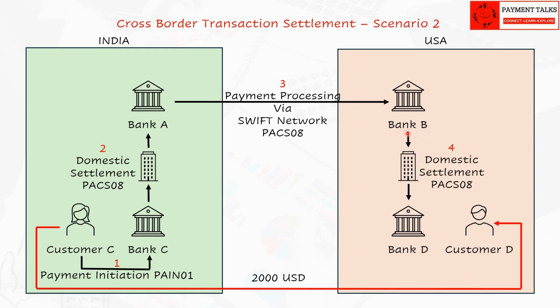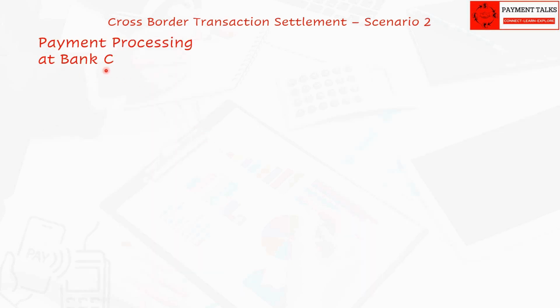Step 4. Bank B understands from Bank A's payment instruction that customer D's account is with Bank D in USA. It debits Bank A's Vostro account and transfers the funds to Bank D via the local clearing. Step 5. Having received the funds and payment instruction from Bank B via clearing, Bank D credits the account of customer D and informs the customer about the credit. Let us look at the processing done at each bank along with the accounting entries.